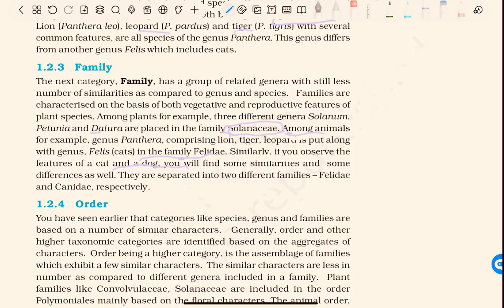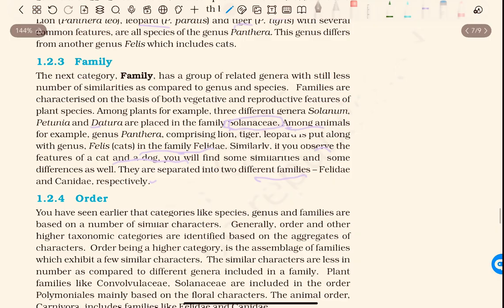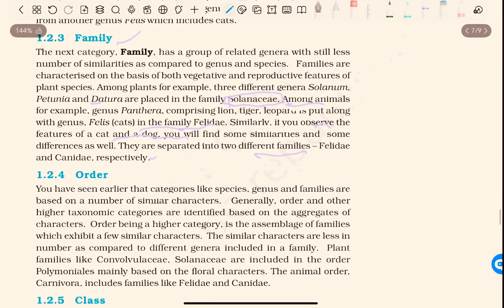Similarly, if you observe the features of cat and dog, you will find some similarities and some differences as well. They are separated into two different families, Felidae and Canidae respectively. Order is a group of families. So like species, genus and families, these are based on the number of similar characters.